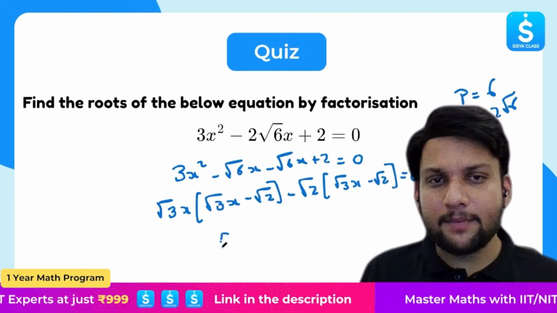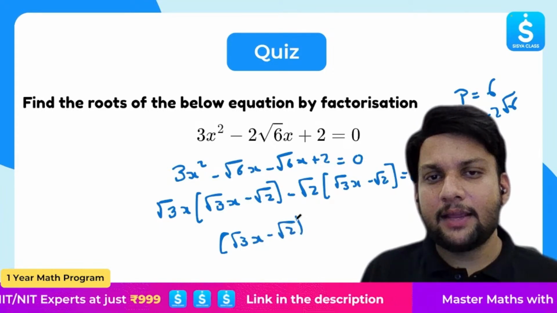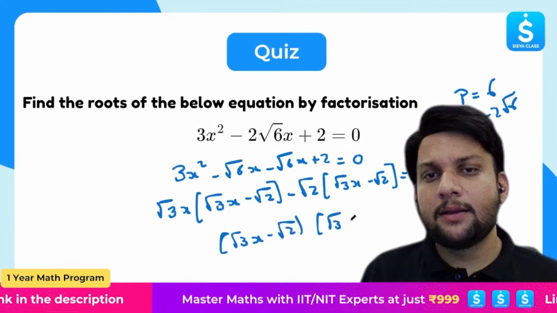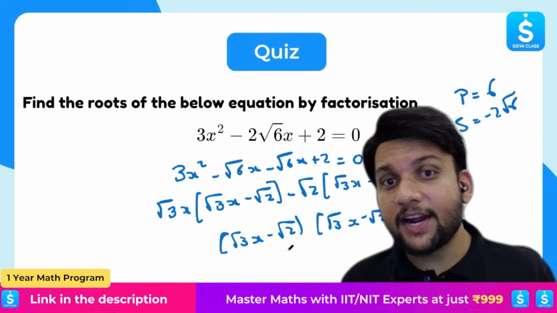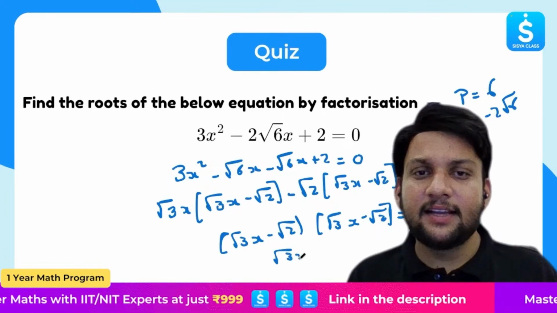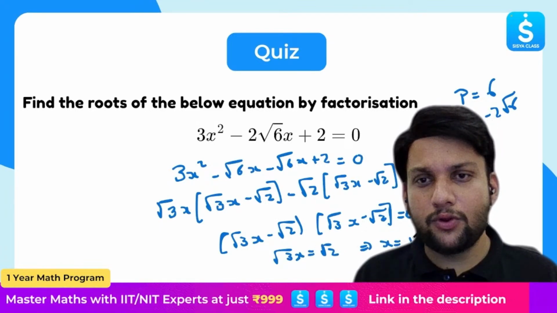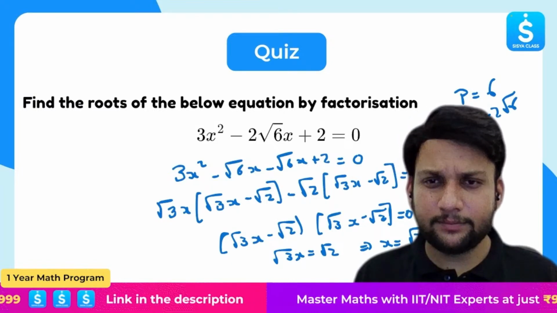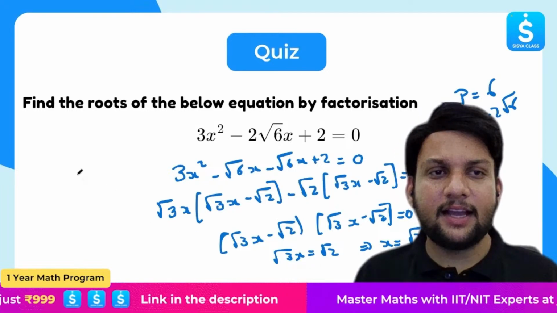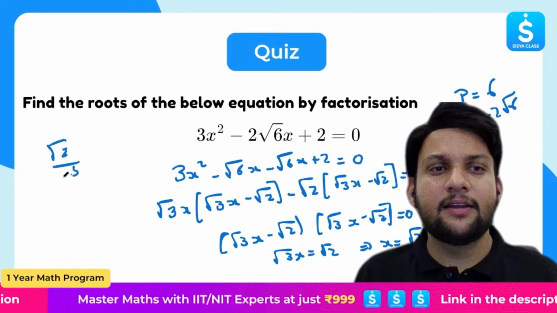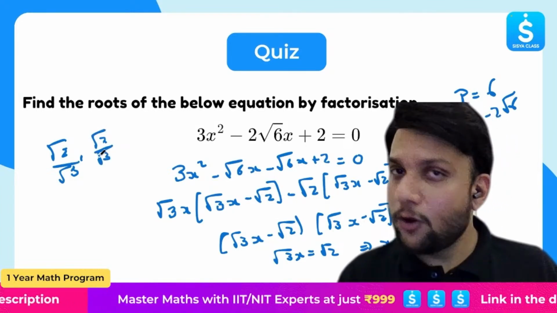So I'm getting root 3x minus root 2 times root 3x minus root 2 equals 0. So in this case we are getting the same solution: root 3x equals root 2, and here also root 3x equals root 2. That means x equals root 2 by root 3, comma, root 2 by root 3. I hope this is pretty standard stuff.